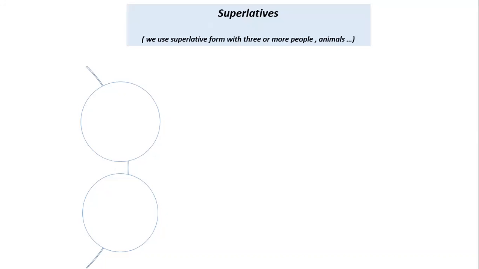The superlatives. Now we're going to move from the comparative form to the superlative form. We use it with 3 or more people, animals, things, or objects. So, with short adjectives that we discussed before, we add at the end of the short adjective est and before it the.